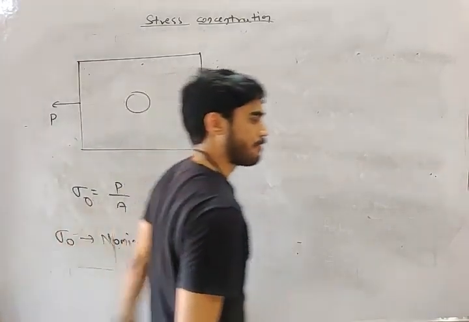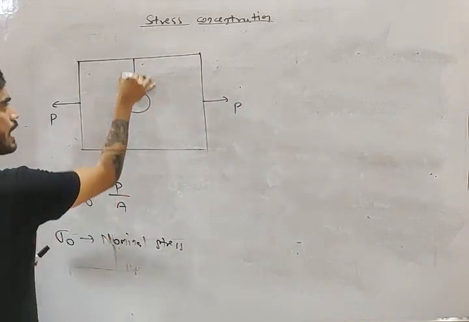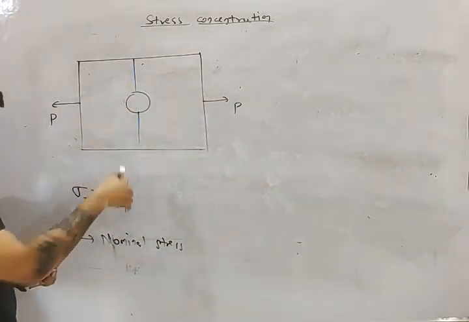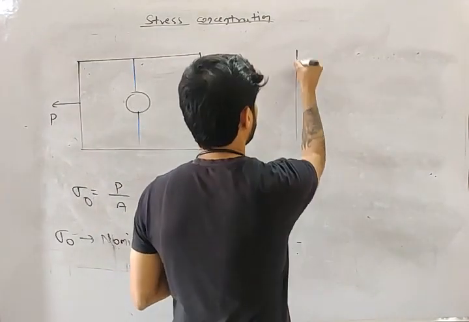Now, my friend, let's say I need to find the stress at this cross section. This is the minimum cross section, right? So let's cut it and draw the diagram.